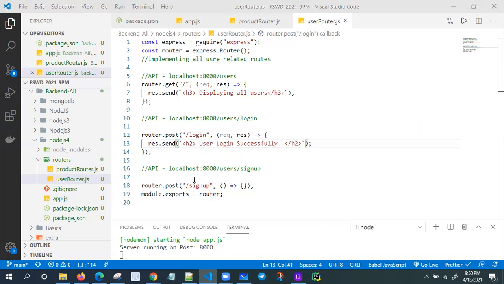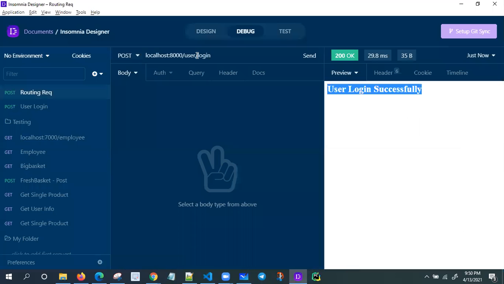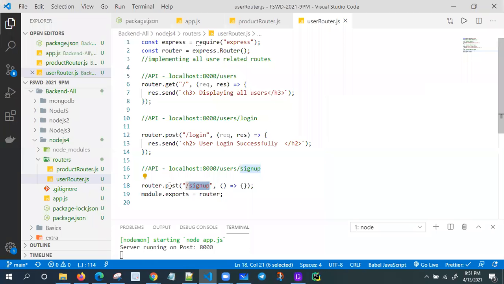Like this, I have one more, that is sign up also. So slash user slash sign up. This is my new API. The method is post only. So what kind of method is it? Post only. So the user is going to request and we are providing the response.